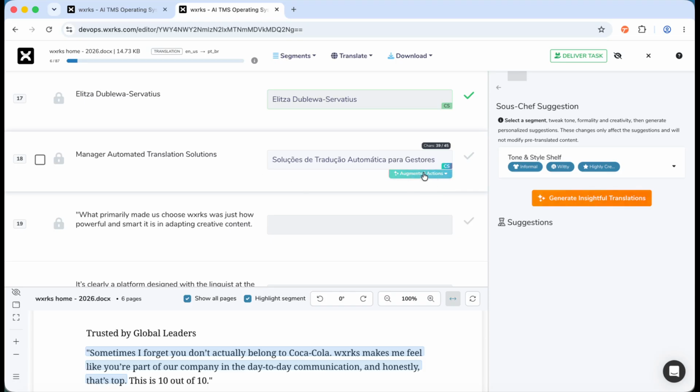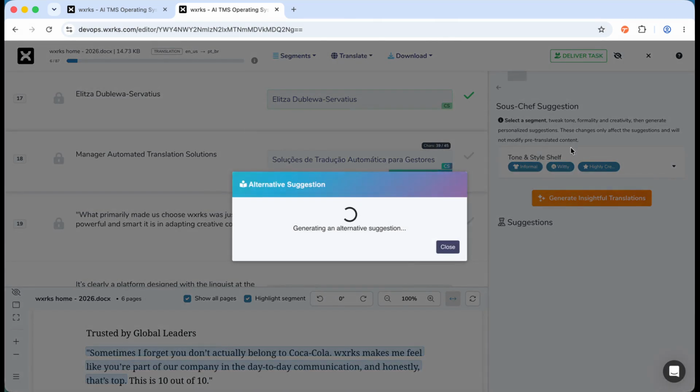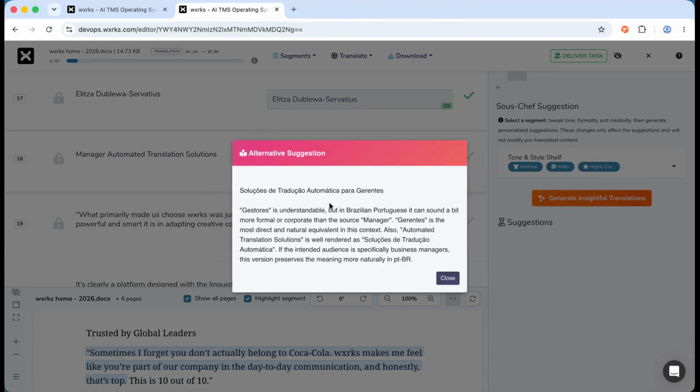Furthermore, we also have this option right below the target segment, which when clicked, lets you check other options like alternative suggestion, very similar to Sous-Chef, but here we are not taking the translation memory and glossary into account, and you also have the reasoning behind that translation.